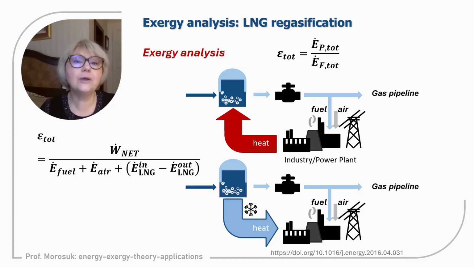Now we will proceed with exergy analysis. Exergy analysis is very interesting for this, for two approaches. So exergy efficiency, exergy of product, exergy of fuel, and now we need to discuss what is fuel and product for a cogeneration system that operates at a temperature below the environment. According to exergy analysis, the product will be only the W net generated by the system.